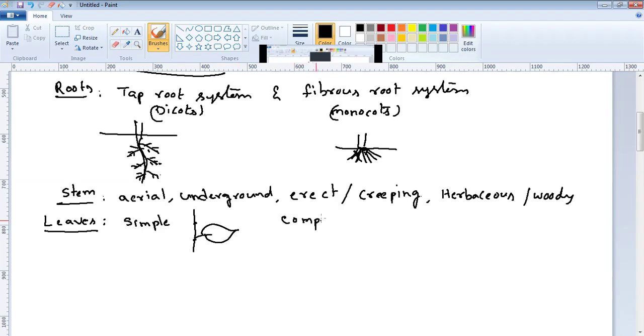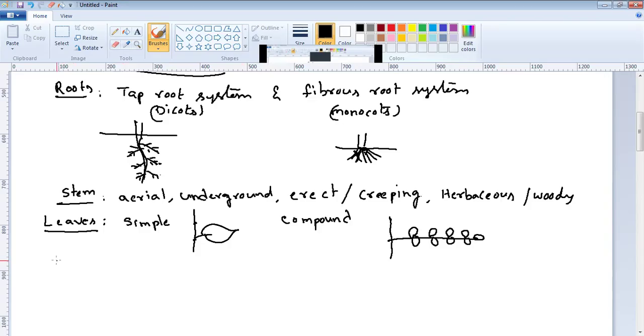In some plants, compound leaves are there. Here the leaf is dissected. The primary vein. So here the leaf is dissected into leaflets. It can be seen in tamarind or neem, etc.